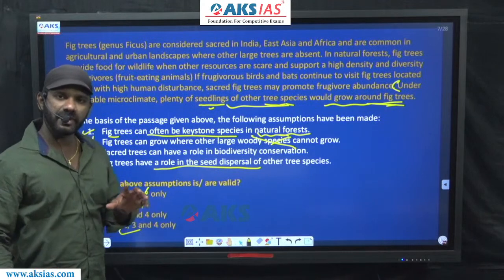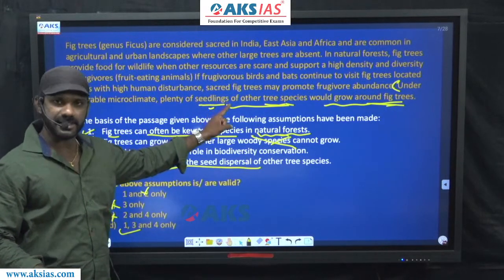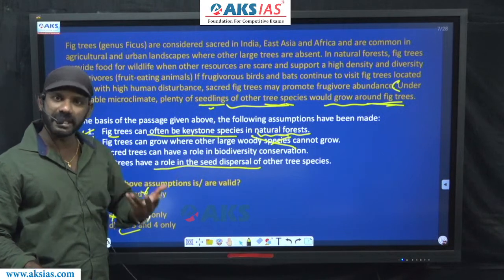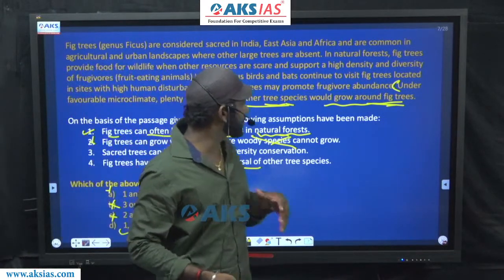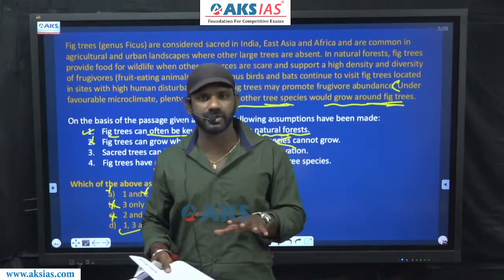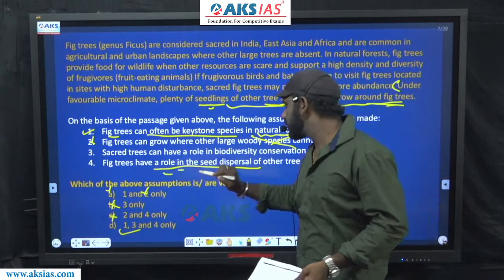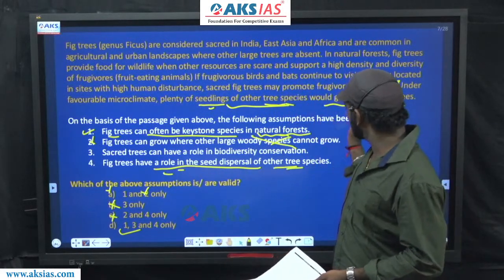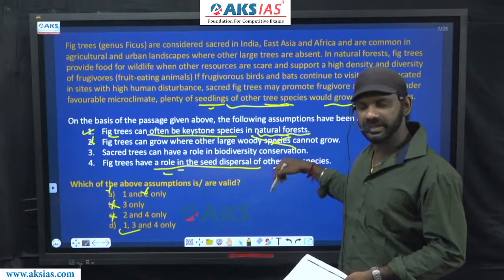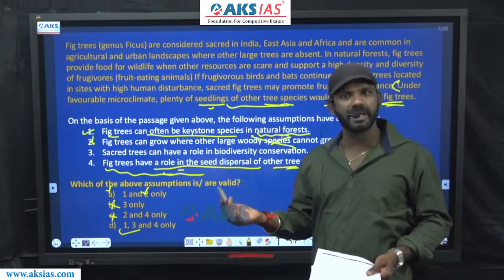As plenty of seedlings of other tree species grow around fig trees, we can assume that fig trees have a role to play in the seed dispersal of other tree species, completely based on the details given in the last sentence. This part of the option goes beyond the paragraph as well.